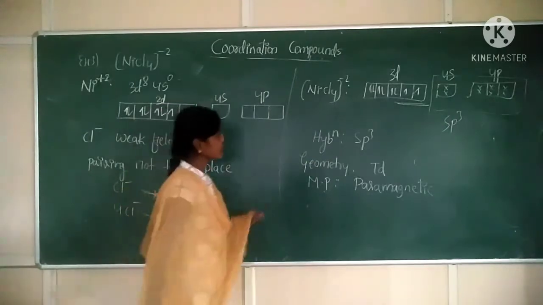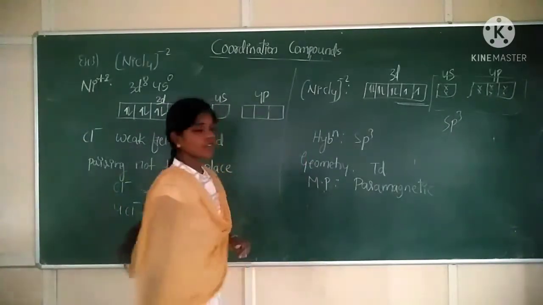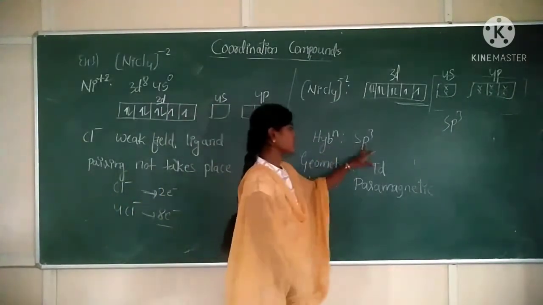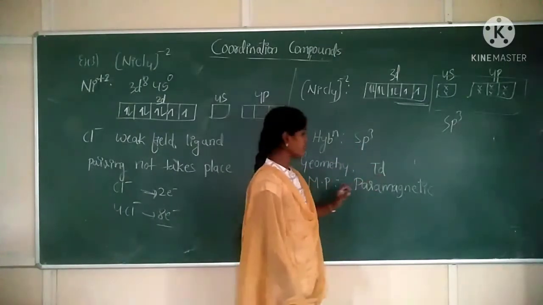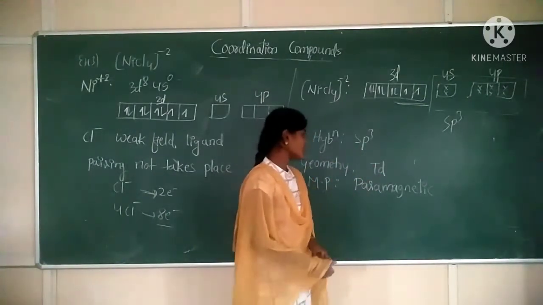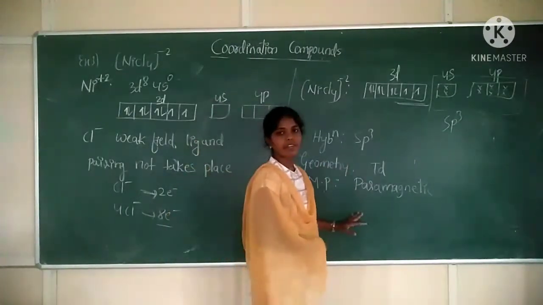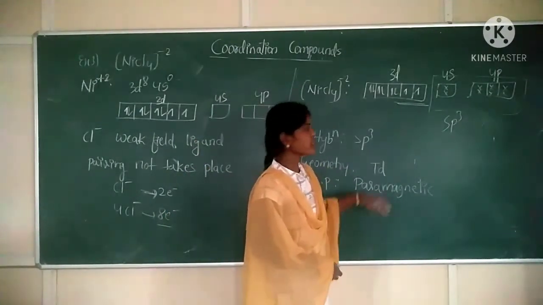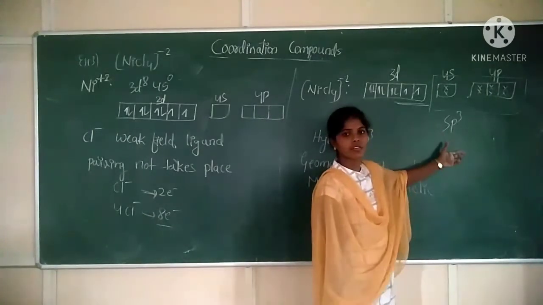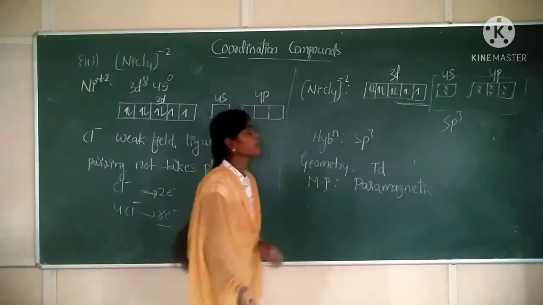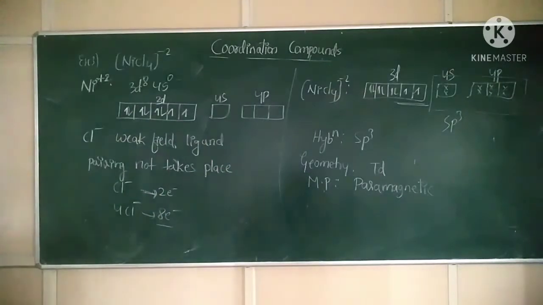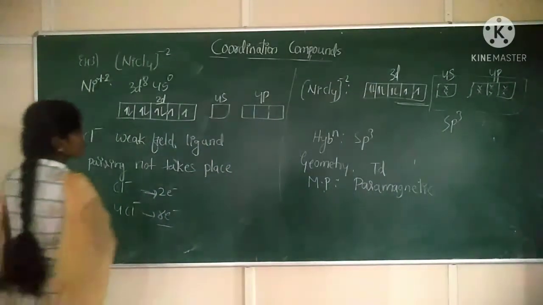So these are the points from the given coordination compound. Hybridization is sp3, geometry is tetrahedral, magnetic property is paramagnetic. Here we are not defining inner and outer orbital because d orbitals are not involved in hybridization. Okay. So this is the third example. Next, fourth example.